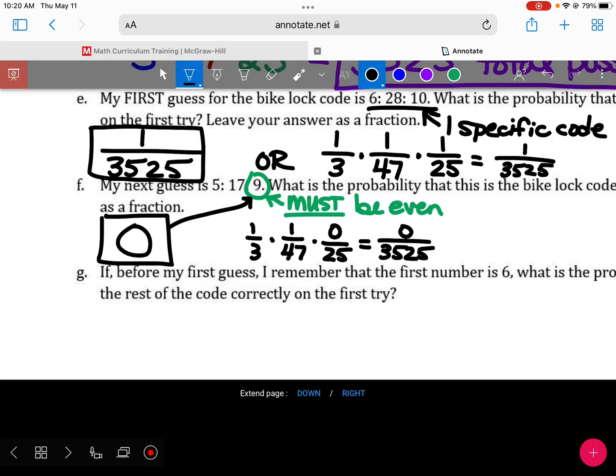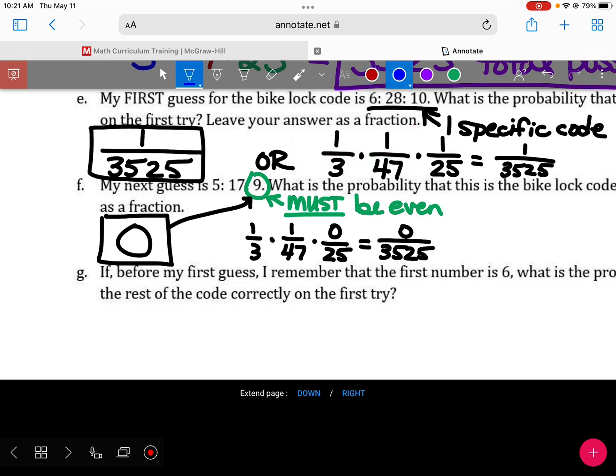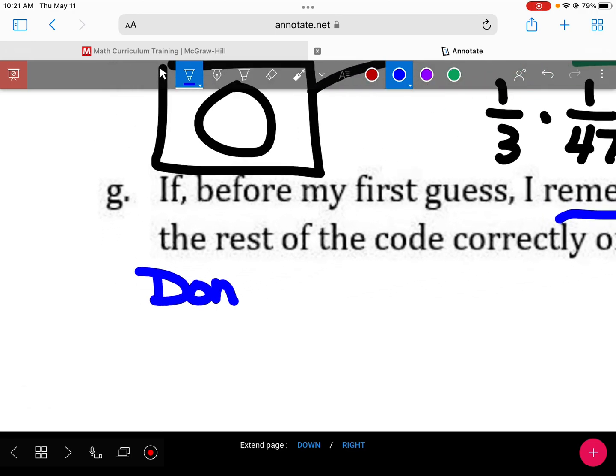Last one. If before my first guess, I remember that the first number is 6, if I remember that piece, do I have to guess for the first number anymore? No. Don't need to guess for the first number anymore.